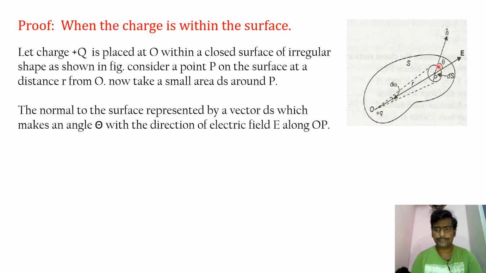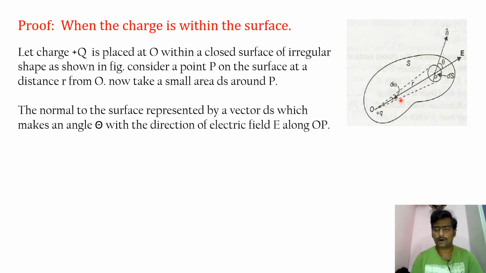Consider a point P on the surface of the closed shape at a distance r from O. The distance between O and P is small r.